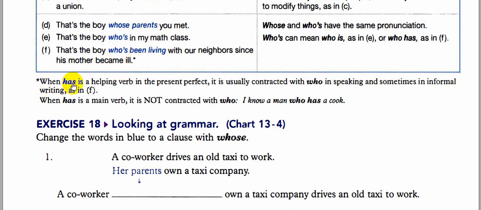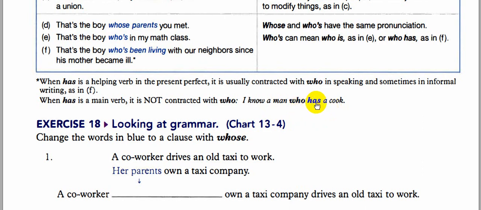Okay, when has is a helping verb in the present perfect, it is usually contracted with who in speaking and sometimes in informal writing. When has is a main verb, it is not contracted with who. I know a man who has a cook.